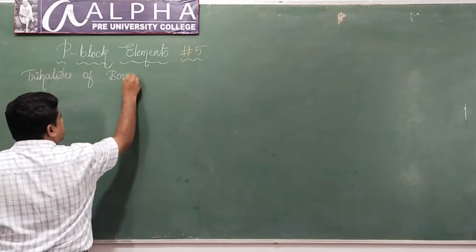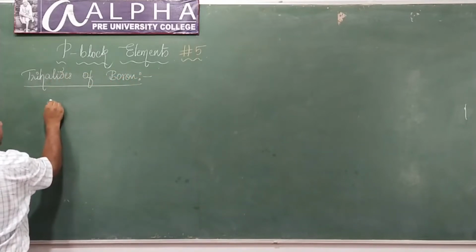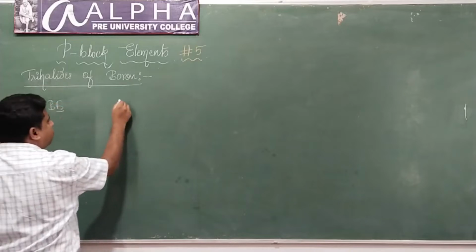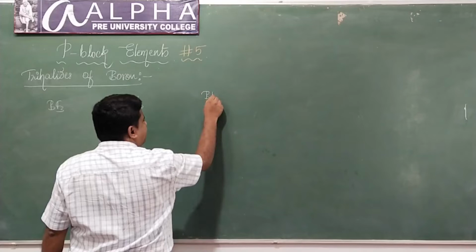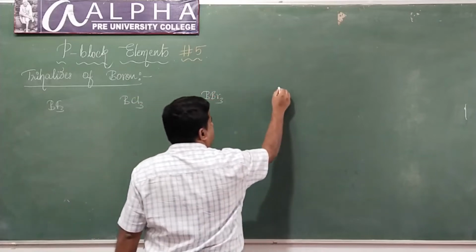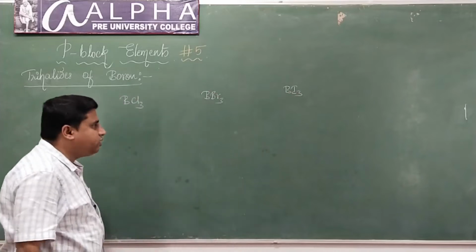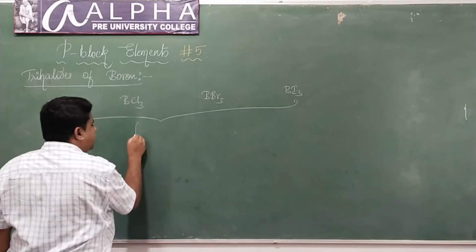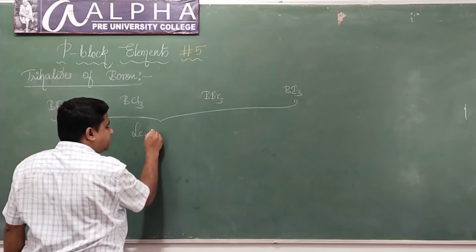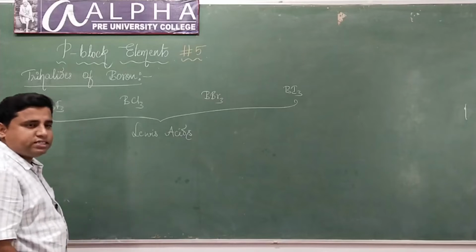Which are the trihalides of boron? We have boron trifluoride, boron trichloride, boron tribromide and boron triiodide, correct? I told you that all these trihalides of boron are Lewis acids, isn't it? They are Lewis acids. Why are they Lewis acids?